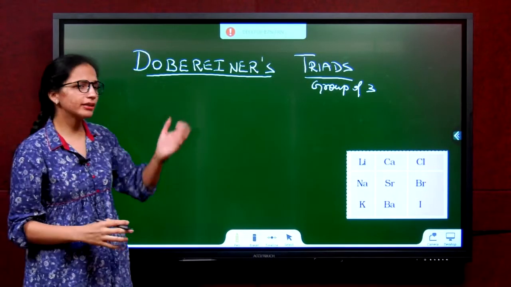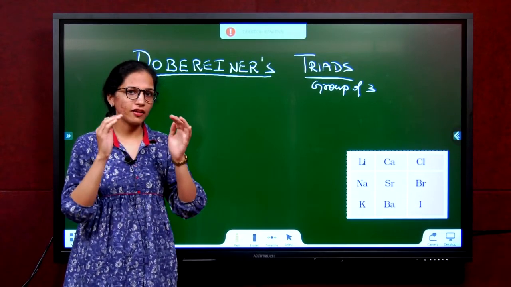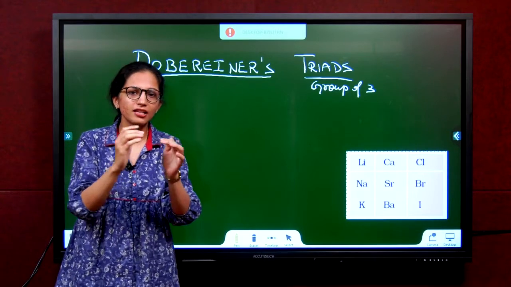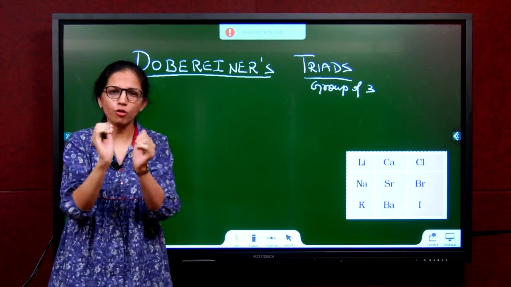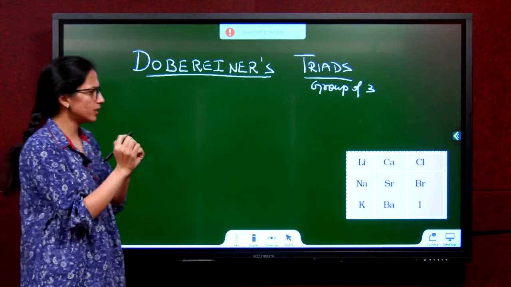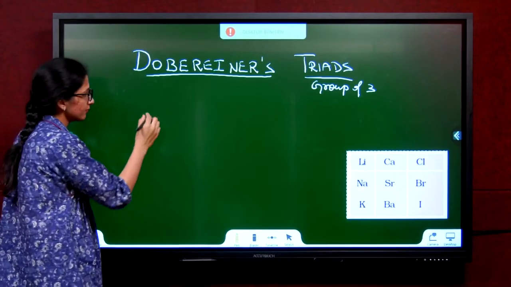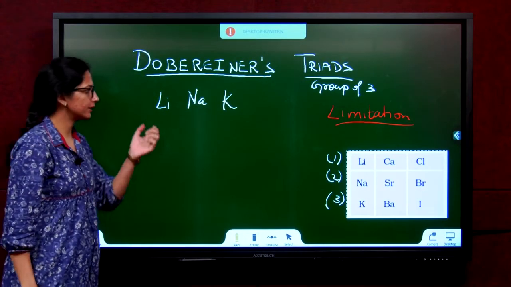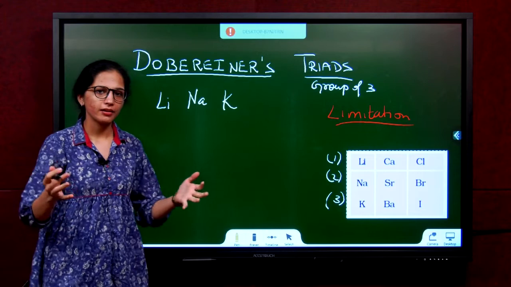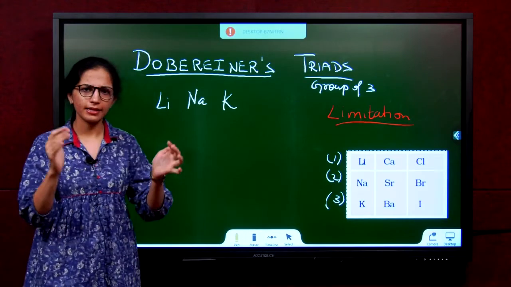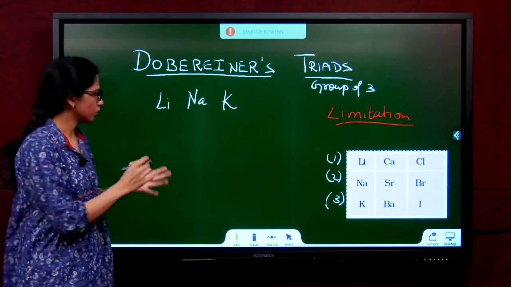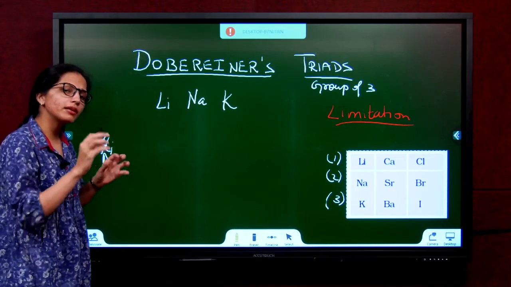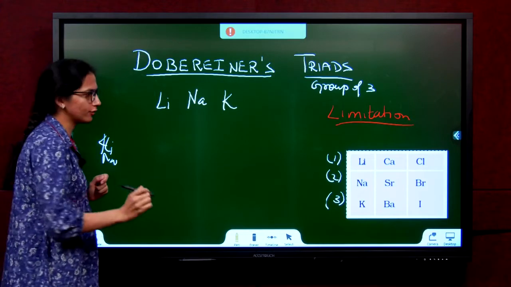So Dobereiner saw that if you take three elements with similar properties and group them, you will see something. For example, Dobereiner took lithium, sodium, potassium, realized that they have similar properties and can be grouped together. How did he decide to group them? In what order? In increasing atomic mass.